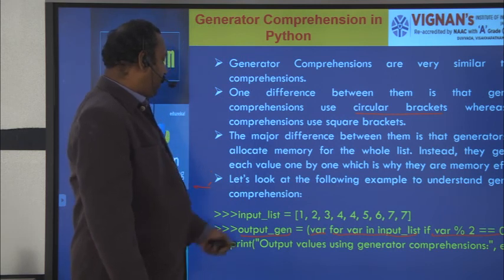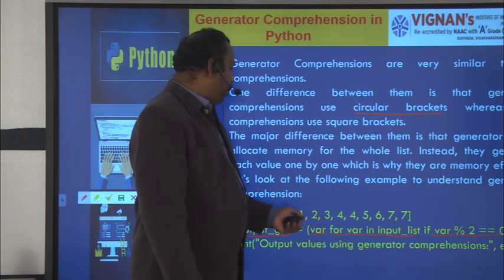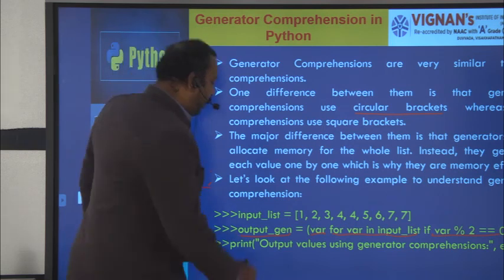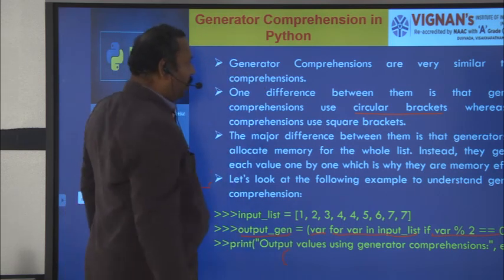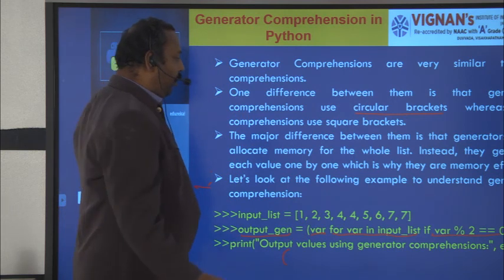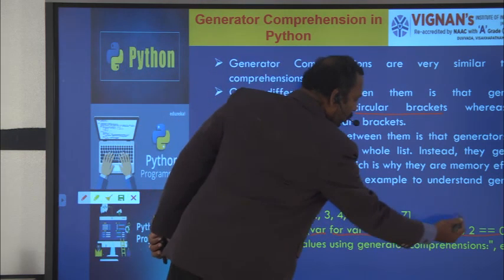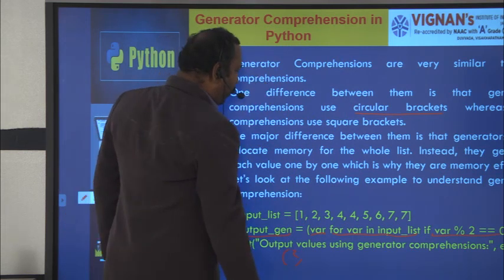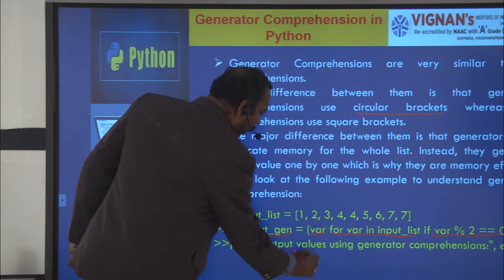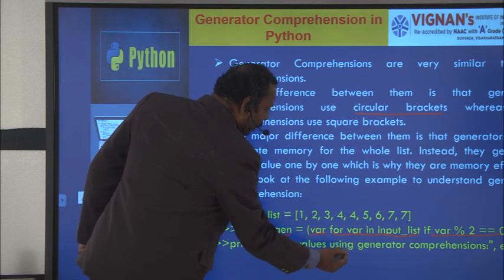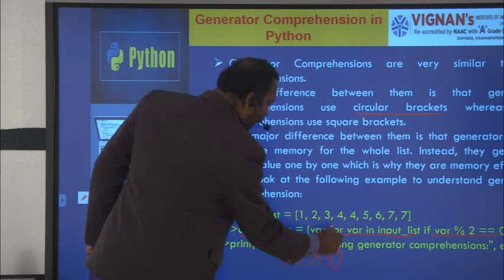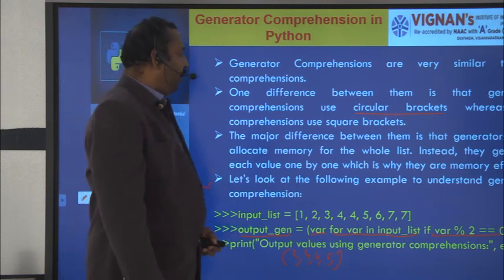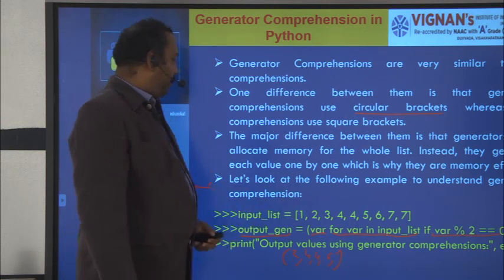So what output will we get here? 1 mod 2 equal to 0 is false, so you won't get 1. 2 mod 2 equal to 0, the condition is true, so 2 will be assigned. 3 is false. 4 mod 2 equal to 0, yes, 4 is assigned, and 5 will not be assigned. 7 will not be assigned. 2 4 4 6 will be the output. So this is the output of the generator comprehension in Python.